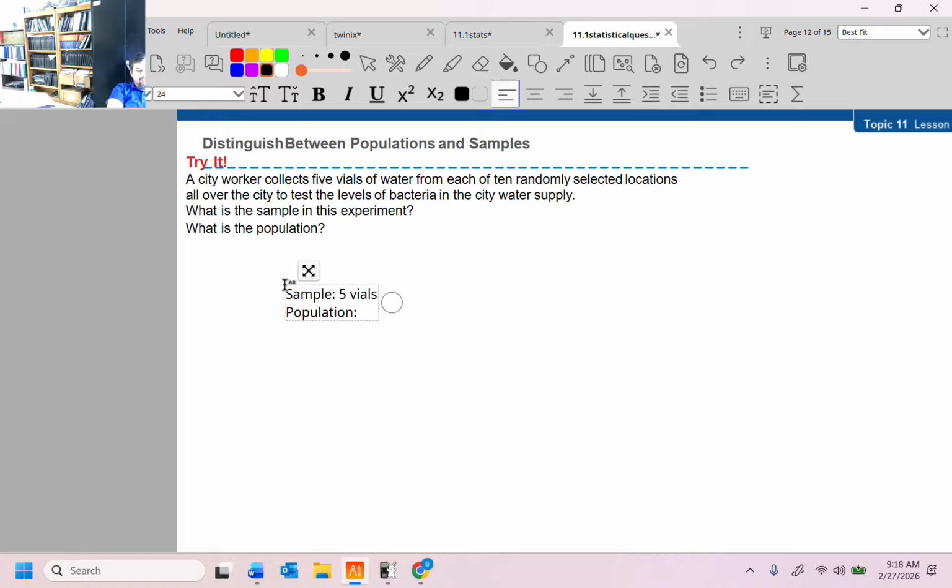Well, the population would be the entire city water supply. I think Dresden's got 3 wells that they use. So there might be a fourth one I'm thinking about. But they would just sample a couple of them every once in a while. They wouldn't sample all of them constantly. Wouldn't make sense. And there's lots of places they can draw samples from.